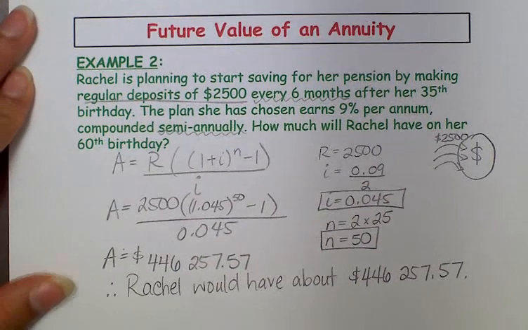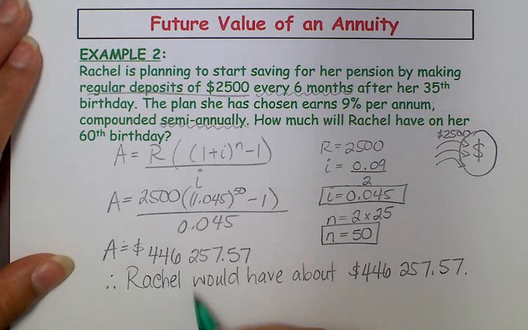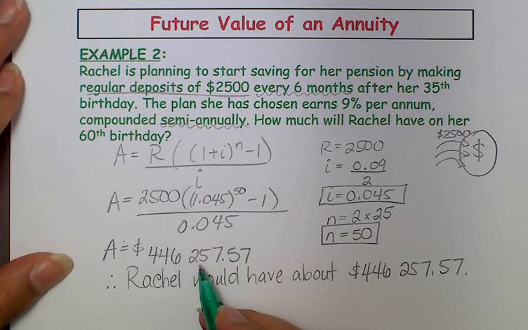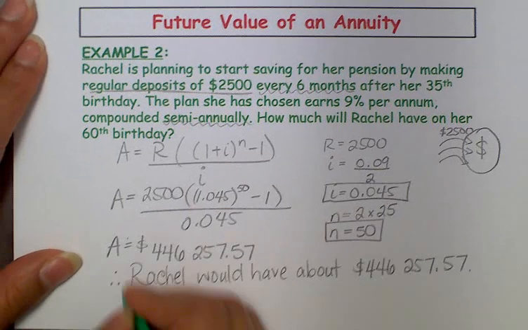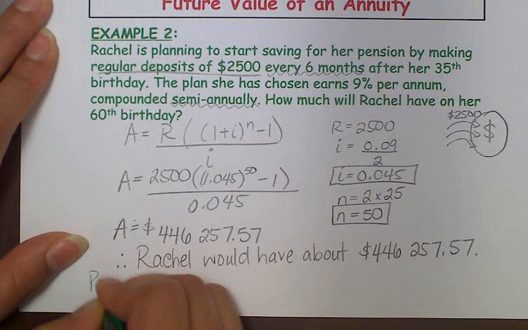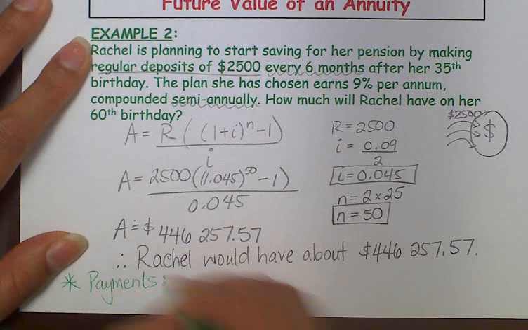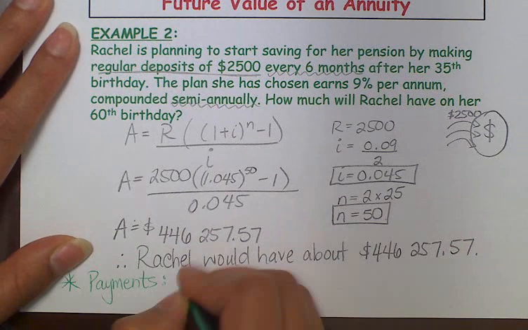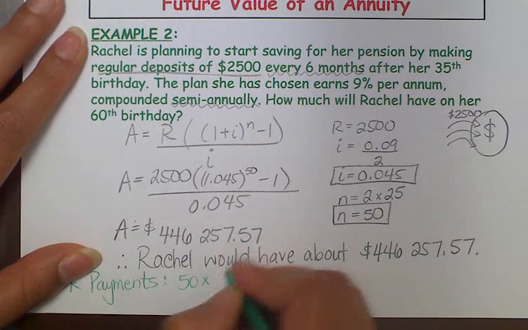Okay. Now this is just a side question. Well, if the question asks you to figure out how much interest she's earned over that period of time, how would you determine the interest that she's earned? Well, I know for sure that this is not the amount of money she actually put into the account. So any extra money that she earned would be the interest. So let's think about how much money she actually put into the account. So let's think about her actual payments. Well, she's made 50 payments in total, and each of those payments were $2,500.